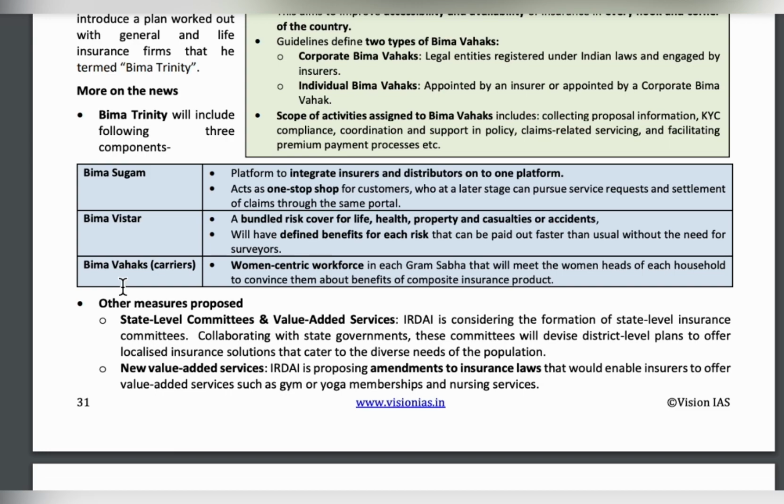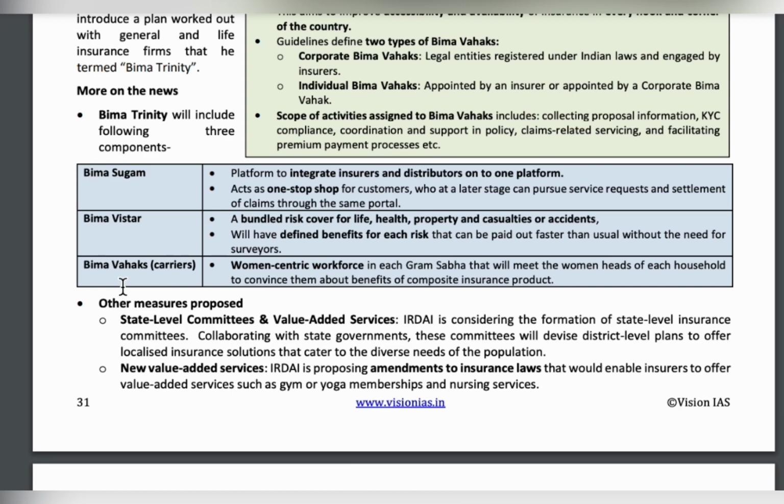Next, the third component is Bima Vahaks. The main aim of this component is to spread knowledge about the benefits of insurance in the Gram Sabhas. For this, a women-centric workforce will be launched. All the women will go to each and every household in the Gram Sabha, spread awareness about this insurance and assure them confidence to become a policy holder.